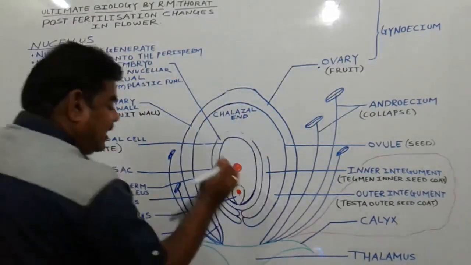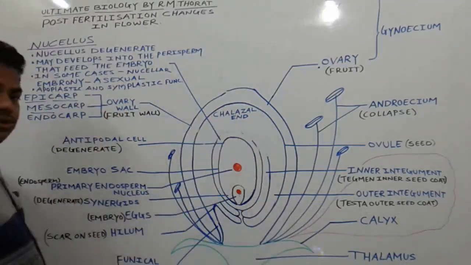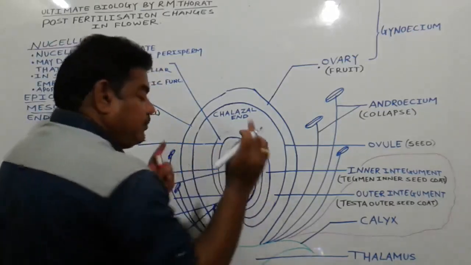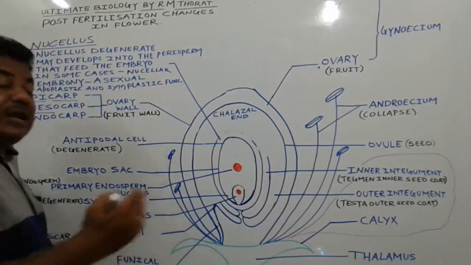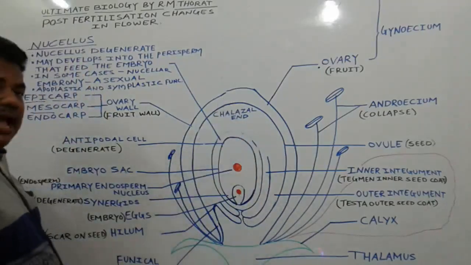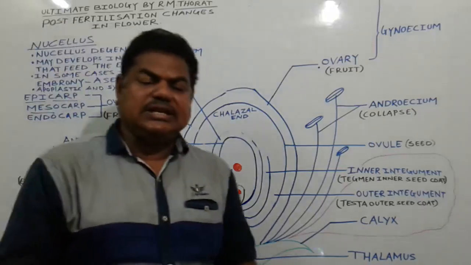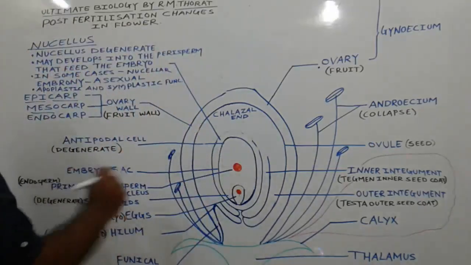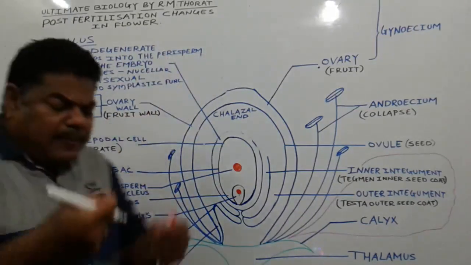Now this embryo sac is surrounded by this tissue, which we call the nucellar tissue. Before fertilization, this nucellar tissue provides nutrition to the embryo sac, or to the events going on in the embryo sac. But after fertilization there is no need of the nucellar tissue, and in the majority of cases it disintegrates or dissolves. But there are some cases in which it may develop into the perisperm, a papery structure.